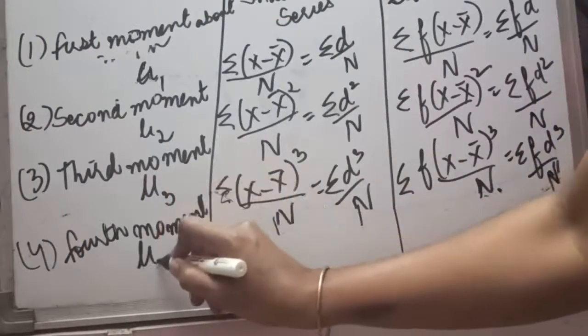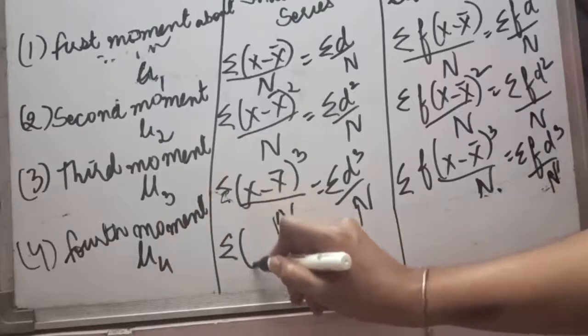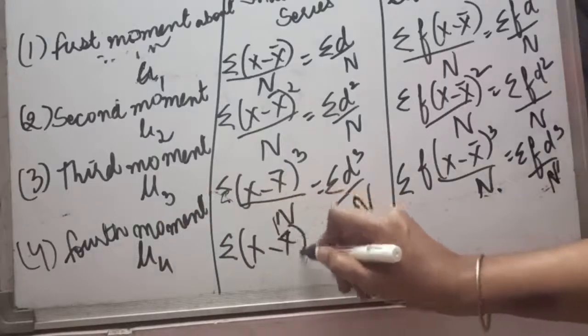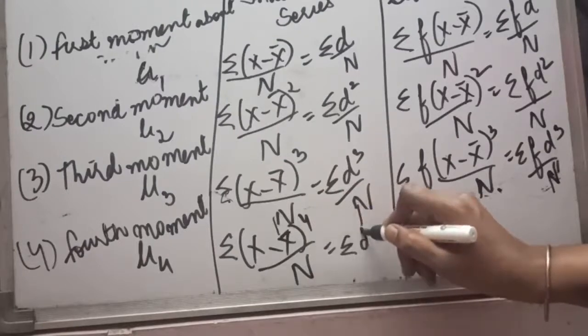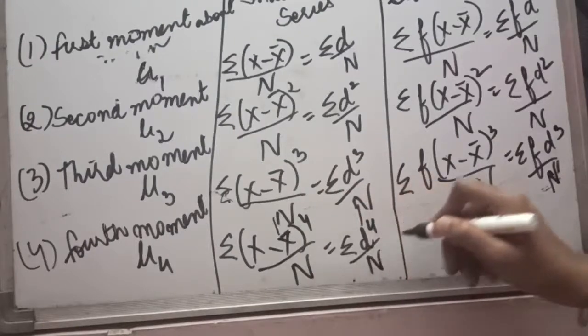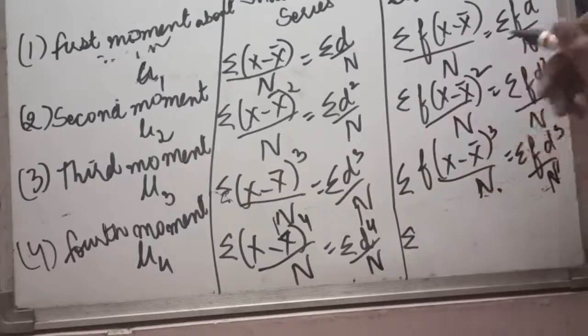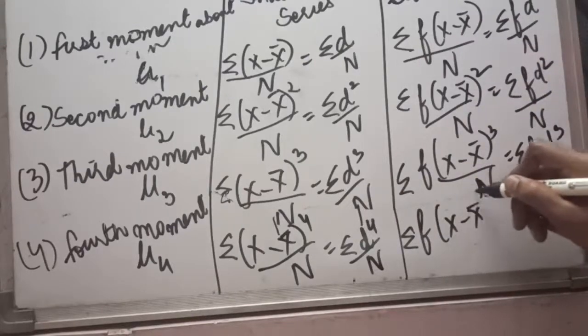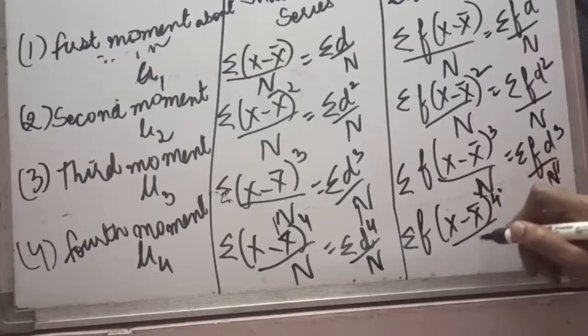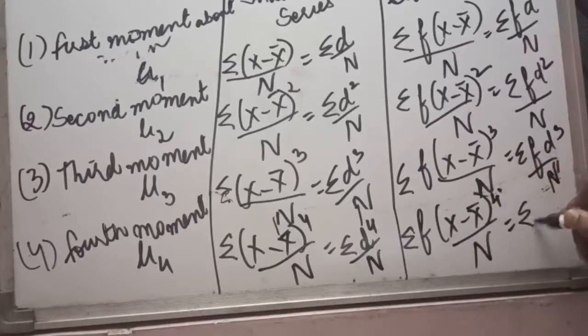It will be denoted with mu4, and the formula will be sigma (x minus x mean) power 4 divided by n, and in short form we can write sigma d power 4 upon n. If it is the case of continuous and discrete series, then the formula will be sigma f (x minus x mean) power 4 upon n, or sigma f d power 4 divided by n. Now let us see a practical example of how we calculate the central moments.